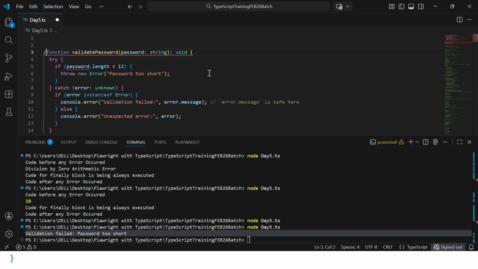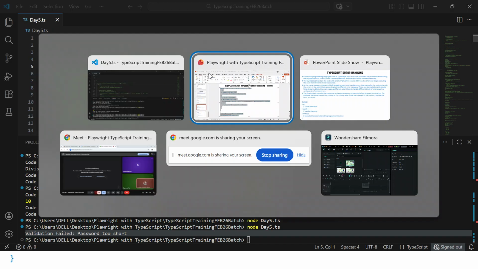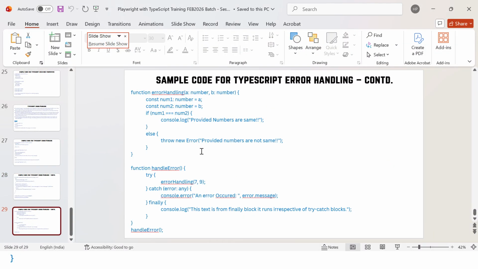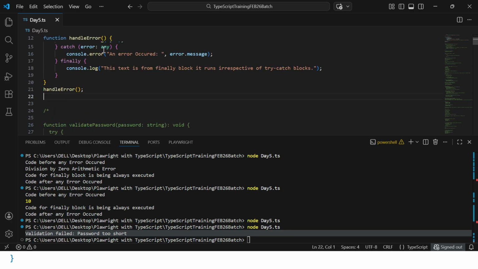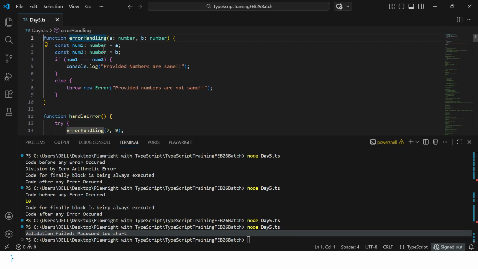One more example I have just jotted down, the last one. What am I doing here? We are creating a function called error handling. We are defining two variables, number one and number two. We are matching both with the strict equality operator. In case both number one and number two have the same data type along with the same value, we can print that the numbers are same. Otherwise, we will throw the error called provided numbers are not same.